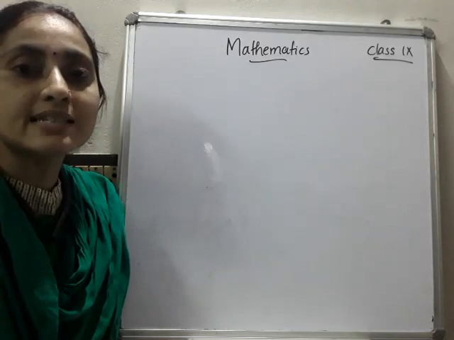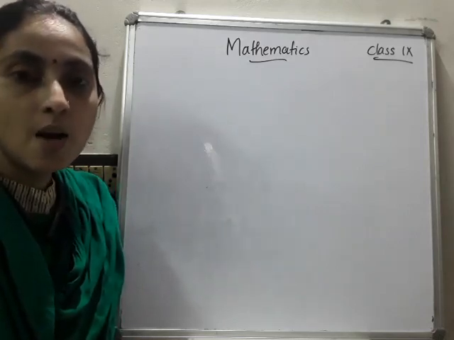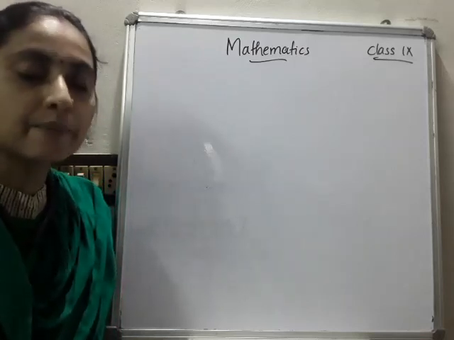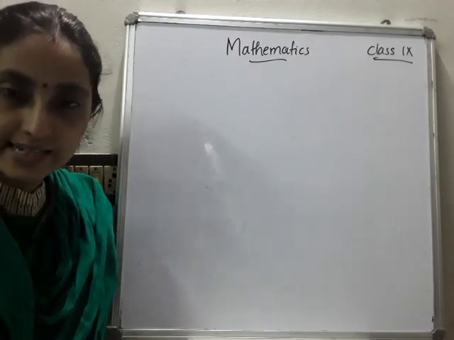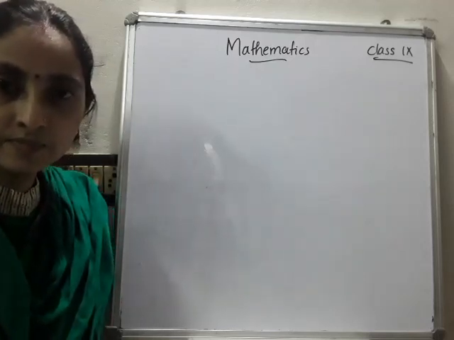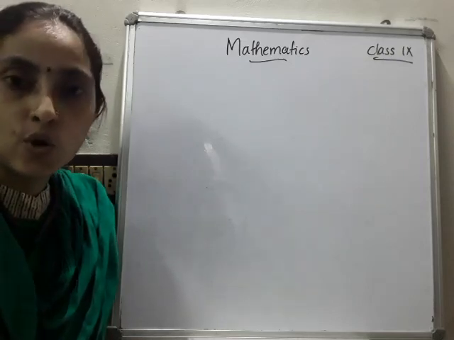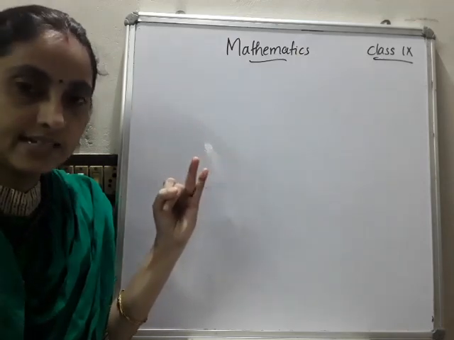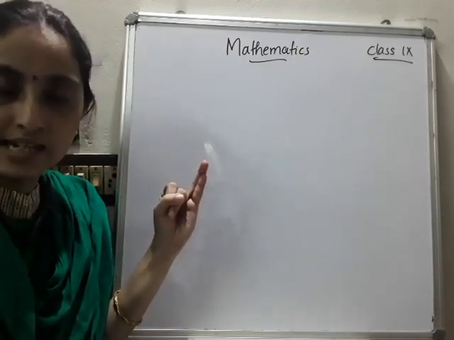So we'll start with the 7th theorem, among the theorems based on the properties of parallelograms. After that we'll move to the homework questions. What does the first theorem say? In a parallelogram, the diagonal divides it into two congruent triangles. The second one: in a parallelogram, opposite sides are equal.